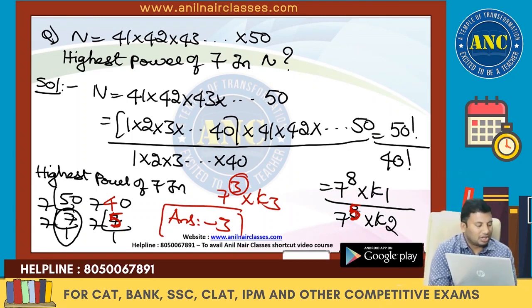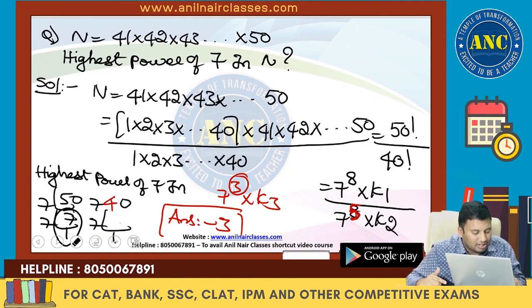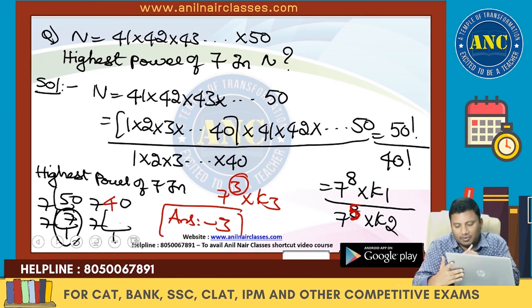If the number is not in factorial format, how to convert it into factorial format? One by one, step by step, starting from basics till advanced level, we are going to discuss. These are nothing but 7 5s are 35 and 7 ones are 7.